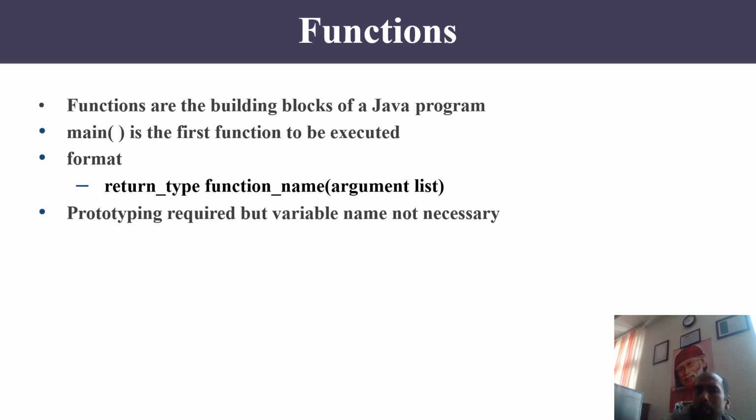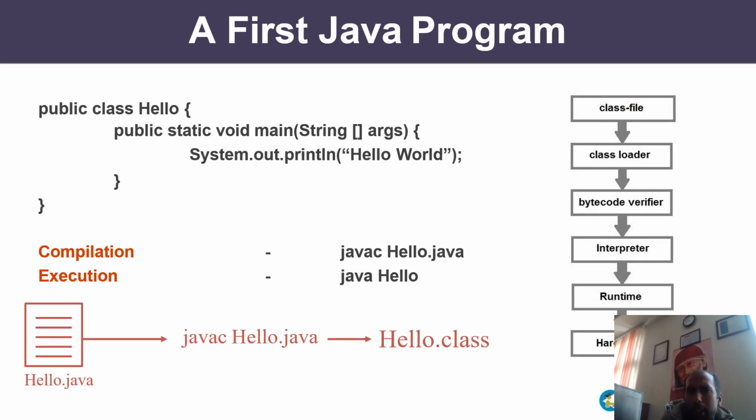So in Java, for main we write public static void main, and I told you that everything has a significant meaning. So what is its meaning? We'll discuss. So the program looked like this.